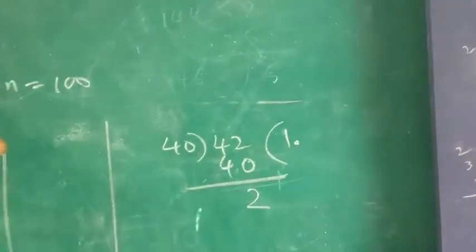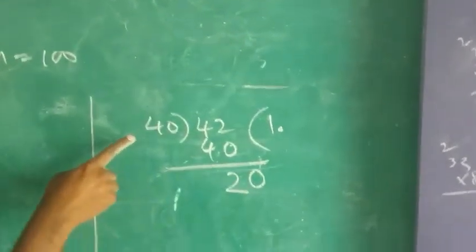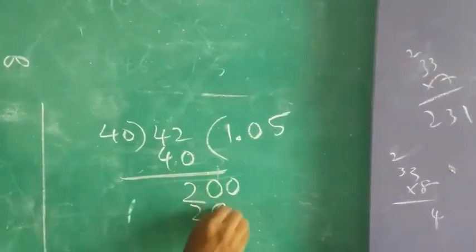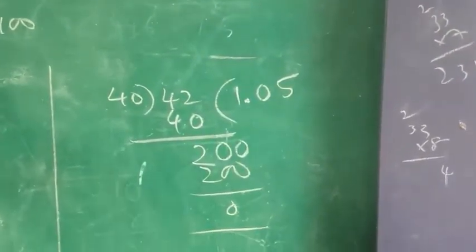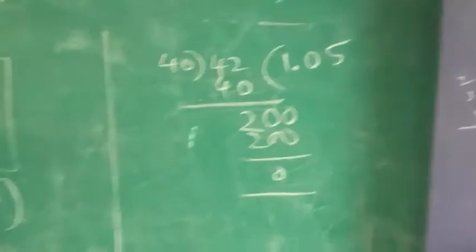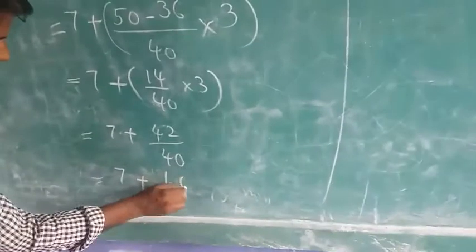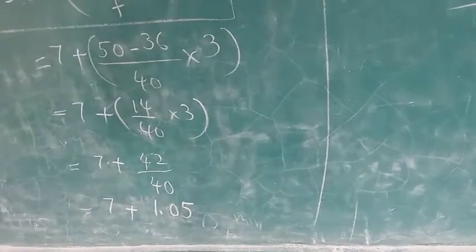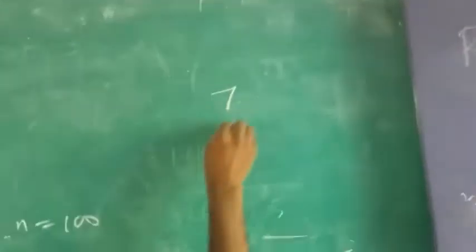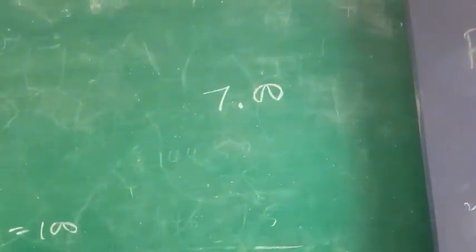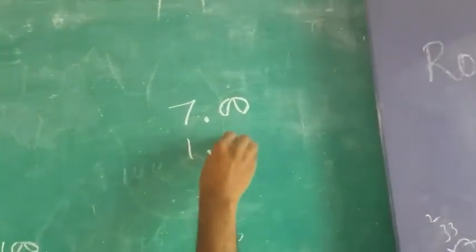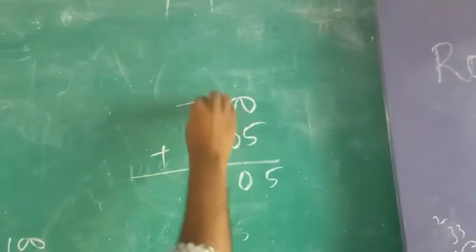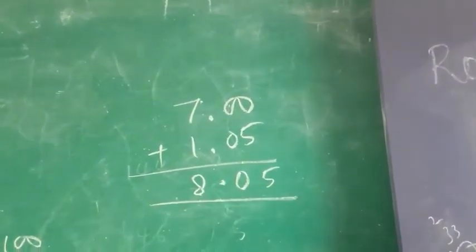Take point 0. 40 is a big number, so I can put 0. So you get 1.05. 5 times 40 is 200. So 1.05. So what answer do you get here? 7 plus 1.05. So children, add it. When adding, 7 is there; if nothing is there we can put a point and 2 zeros. And 1.05. Add it, children. 0 plus 5 is 5. 0. 7 plus 1 is 8. So therefore, the answer is 8.05.